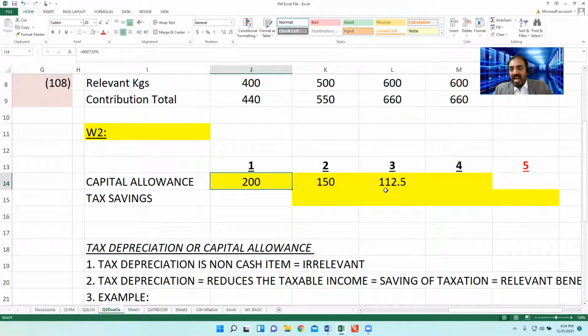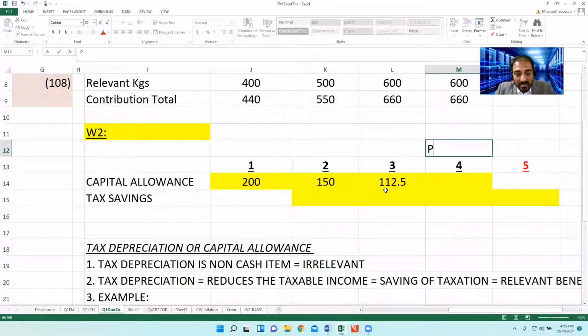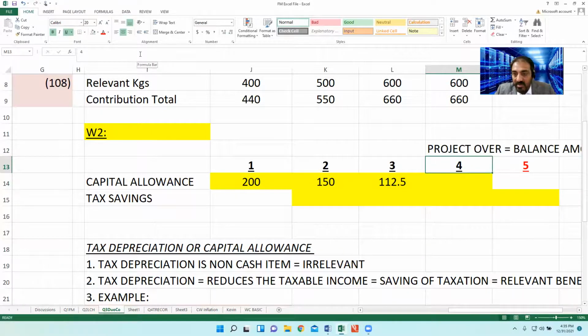But the tax authority, out of 800, allowed as expense 200 at year 1, 150 at year 2, and 112.5 at year 3, but the project is over at year 4. Now, since the project is over, we will calculate the balance figure, the balance amount.